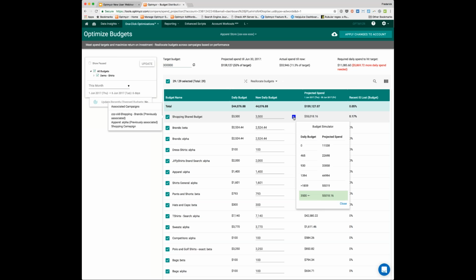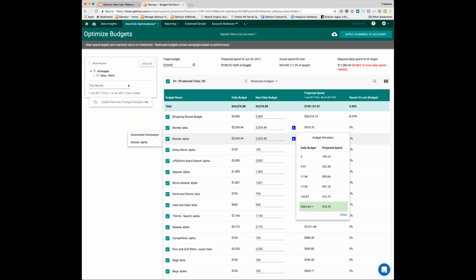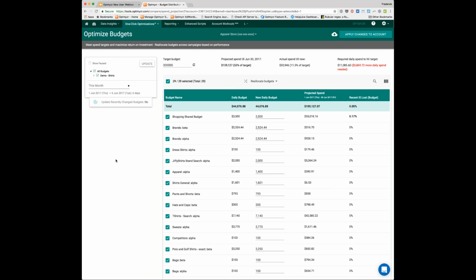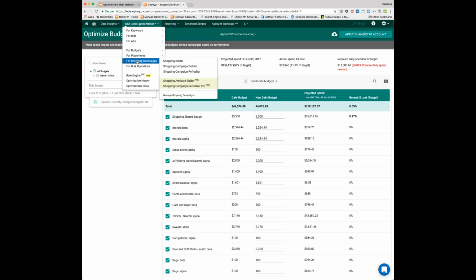You can click next to each of these and it shows you if you're fully maximizing the budget or if you were to change the budget to a different level, what your projected spend would be. This is actually based on Optmyzr's proprietary way of running this. So this is not something you would get directly in AdWords. So this is quite useful. It works across shared campaign budgets as well as individual campaign budgets. So we can help you with budgets. We can help you find placements on the display network that are too expensive.